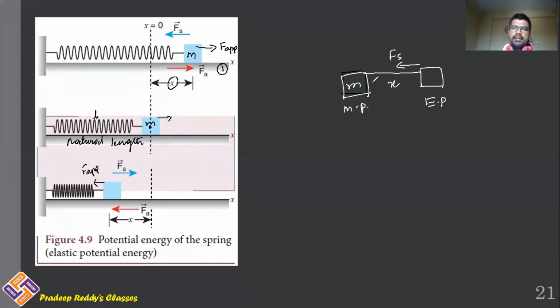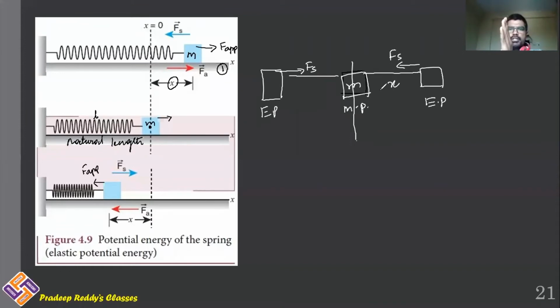From mean position, there will be inertia of motion for this object. As a result of that, this body continues its motion, and finally it comes to this new position, which is the extreme position in the opposite direction. So when it is coming to extreme position, spring is getting compressed here. As a result, spring force will push this object right side.